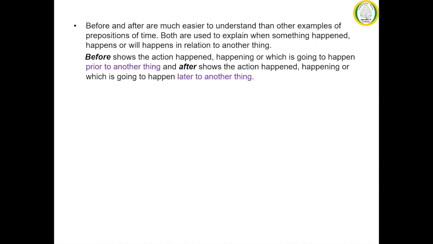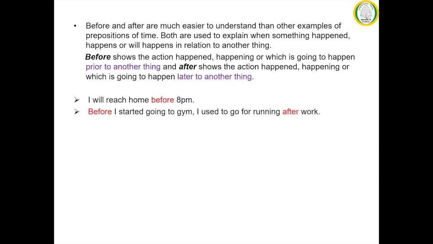Let us now look at the next example of preposition of time, that is before and after. So before and after are much easier to understand than other examples of preposition of time. Before shows the action that has happened, that is happening, or which is going to happen prior to another thing, that is previous to another activity or action. And after shows the action that has happened, that is happening, or which is going to happen later to another activity or another action.